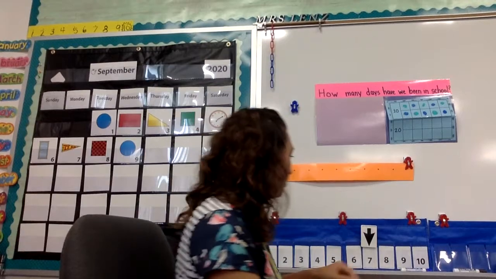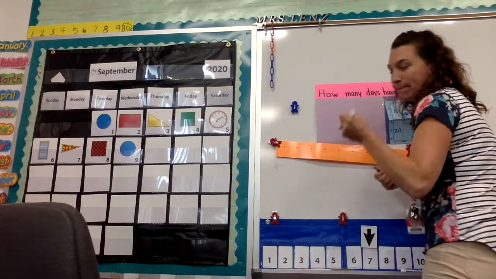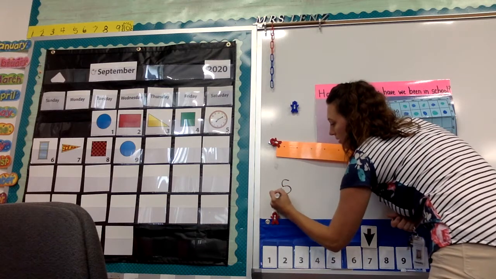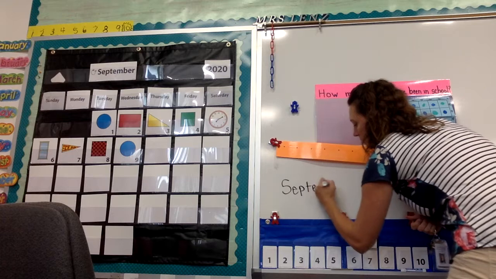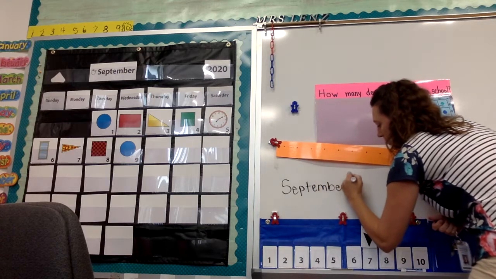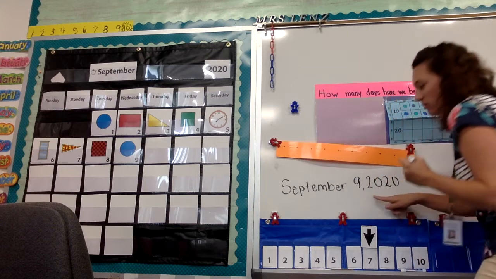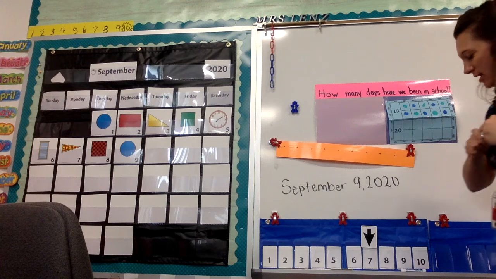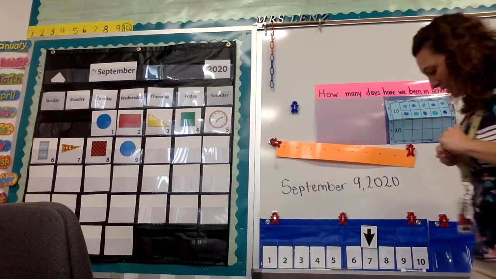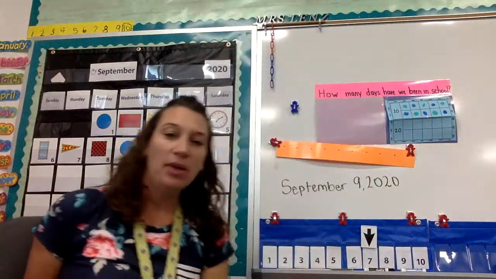And I'm going to write that up here on the board for you. Remember, we write our month first. So we're going to write September 9th, 2020. 2020 is our year, 9 is our day, and September is our month. And it is Wednesday. We're going to sing our days of the week, and we're going to clap on Wednesday.